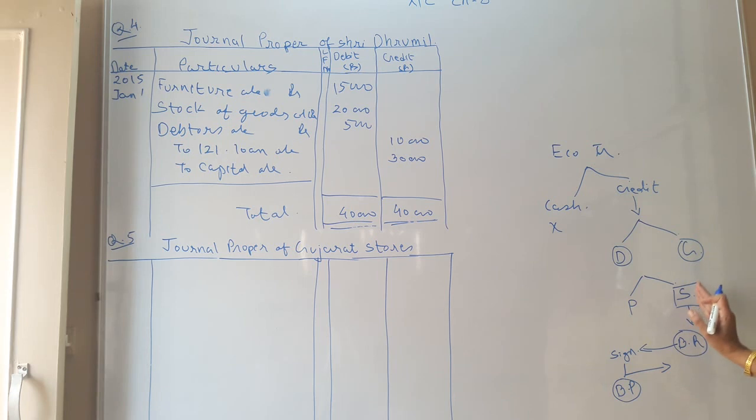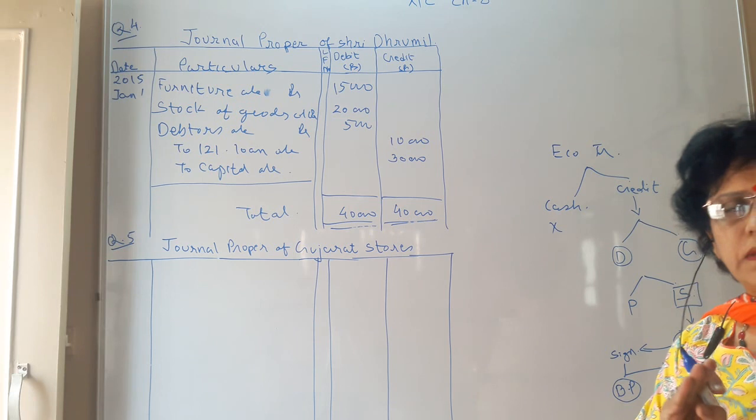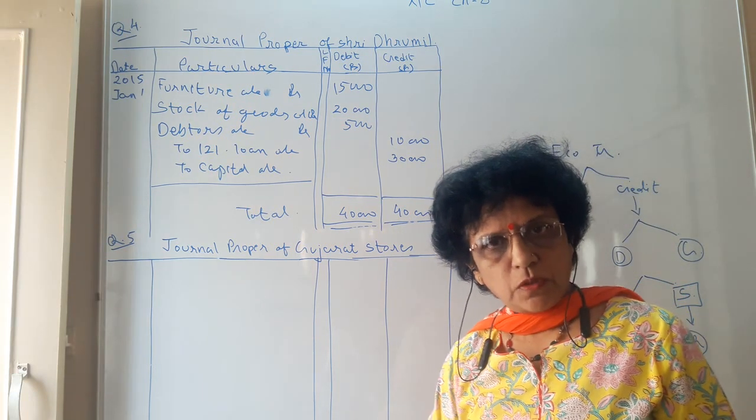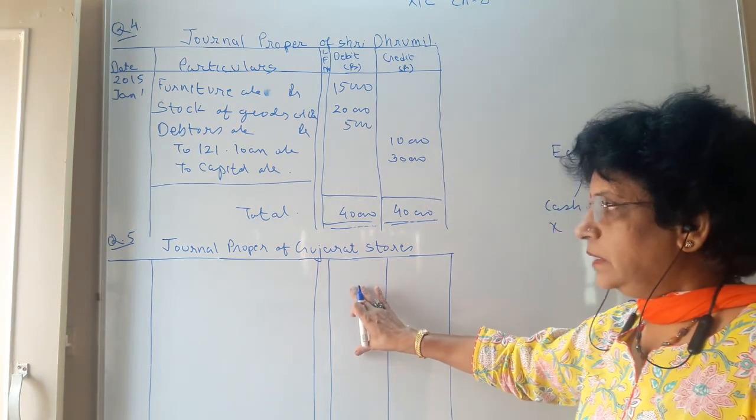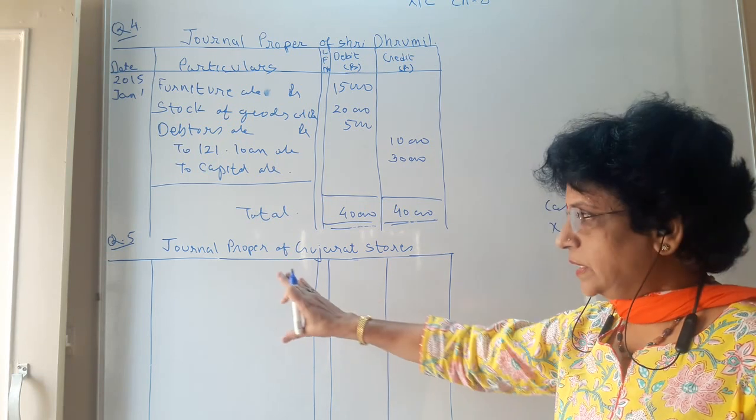When the trader sells goods on credit, he writes the bill. That bill he sends to the purchaser. The purchaser signs it, and it becomes bills payable. After that, he has to return that bill to the seller. This is the situation you have to keep in mind when you write the journal entries for the bills transactions. So based on this, we learn in question number 5.